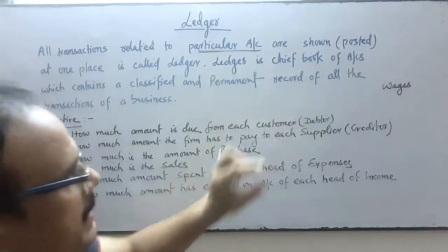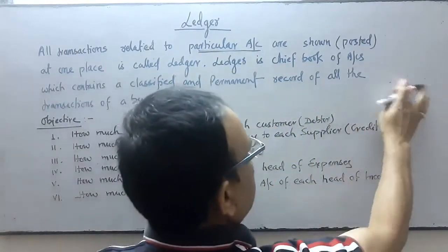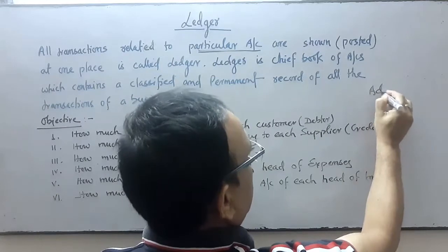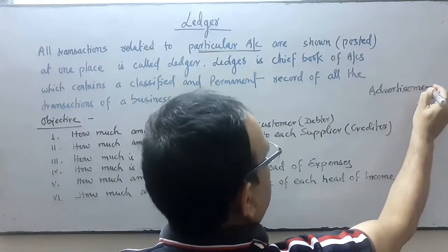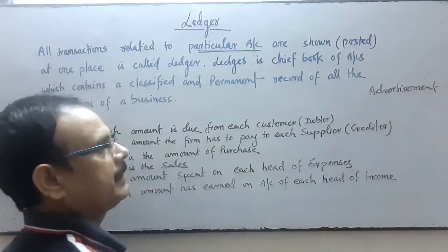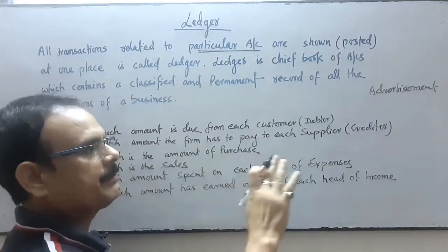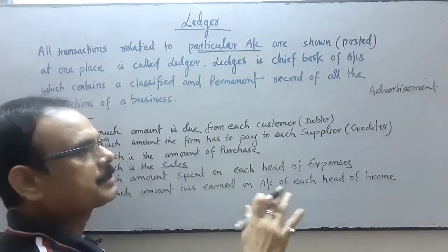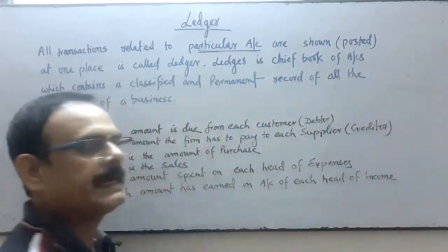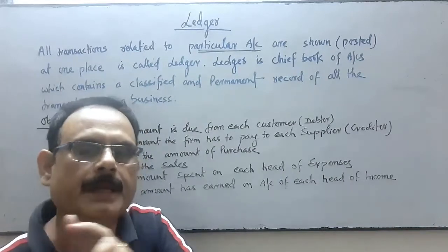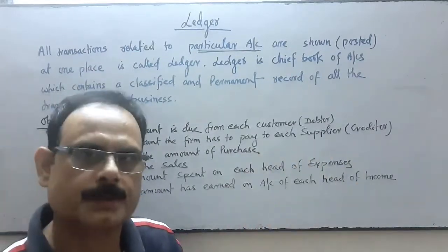Similarly, advertisement: all information related to advertisement, when shown at one place, is called the ledger of advertisement. Similarly, we prepare the ledger of each and every account which is open in the books.